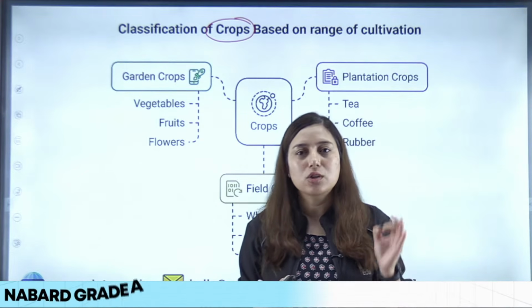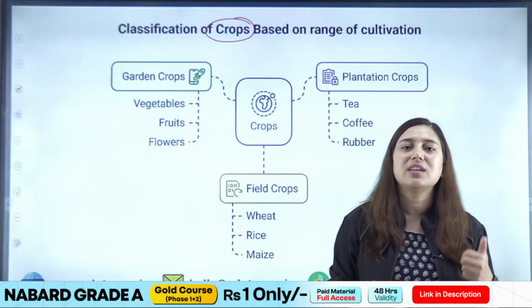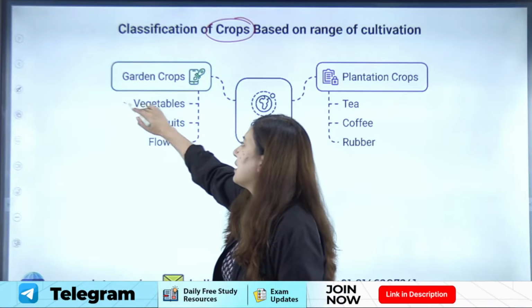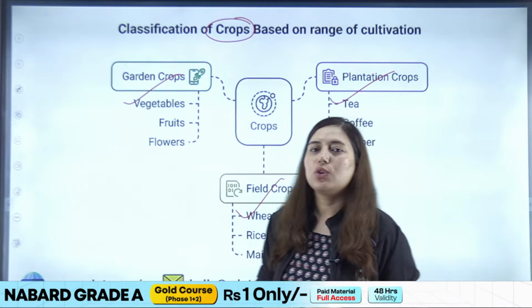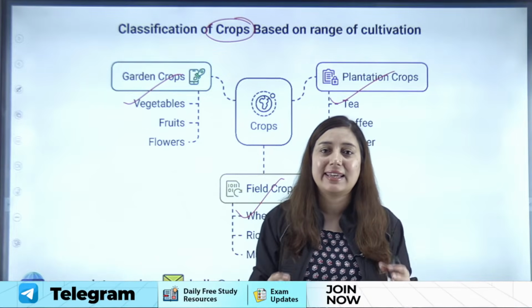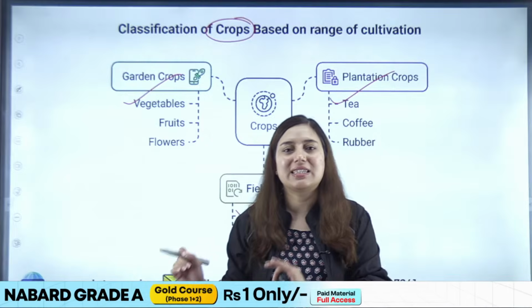किस scale में हम इस crop को grow कर रहे हैं, उस basis पे there can be a classification, and there is a classification, right? So we have three types of crops: garden crops, field crops, and plantation crops. ठीक है? तो ये जो classification है students, this is based on the scale, like कितने area में आप इस क्रॉप को ग्रो कर रहे हो, उस बेसिस पे ये क्लासिफिकेशन है.